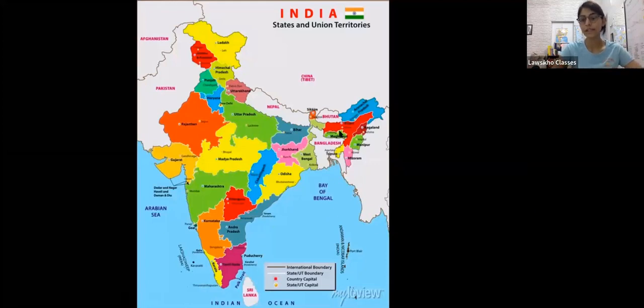Let's move over here. The state in red, guys, Assam. The capital of Assam is Dispur. Okay, Assam, very, very famous for its tribes, its festivals, and definitely one most important thing we have, guys, is the Kaziranga National Park, which is famous for its one-horned rhino and Assam tea.